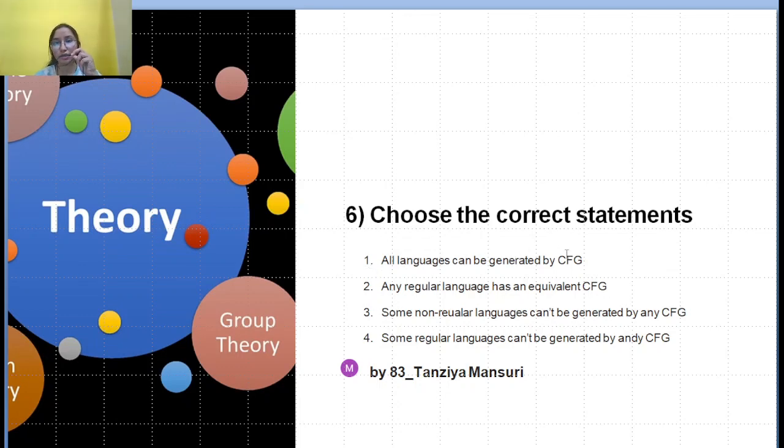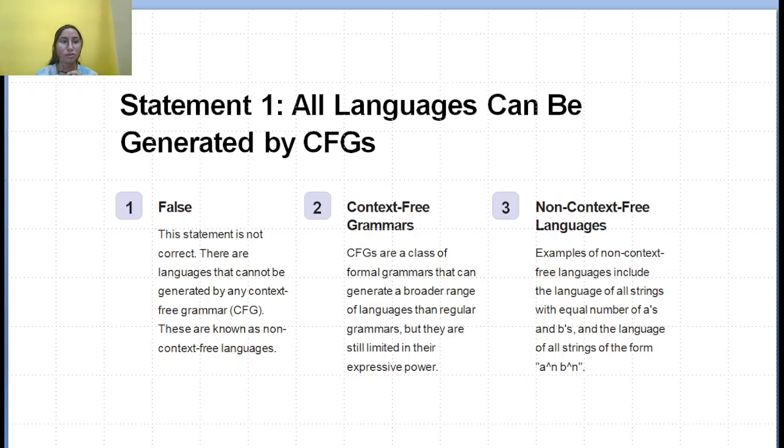Option 1 is all language can be generated by context-free grammar. Option 2 is any regular language has an equivalent context-free grammar. Option 3 is some non-regular languages cannot be generated by context-free grammar. And option 4 is some regular language cannot be generated by any context-free grammar. Now let's see a detailed explanation for all the options.